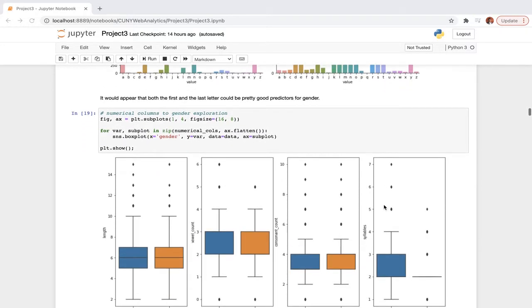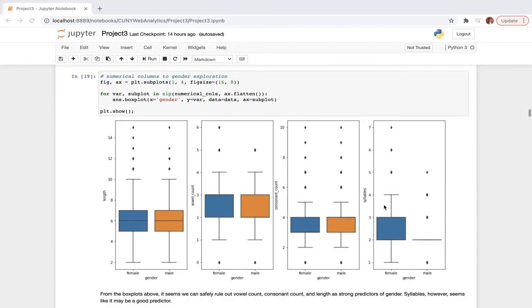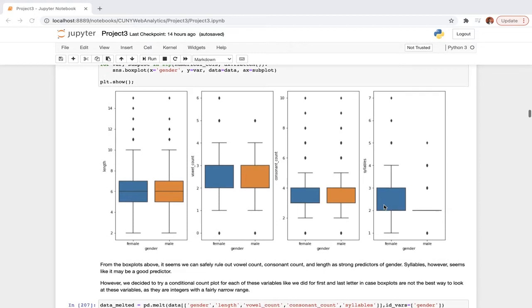Then we did box plots for the length, vowel count, consonant count, and syllables. Based on the distribution, it looks like the length of the name, vowel, and consonant count are pretty even for male and female with few outliers.